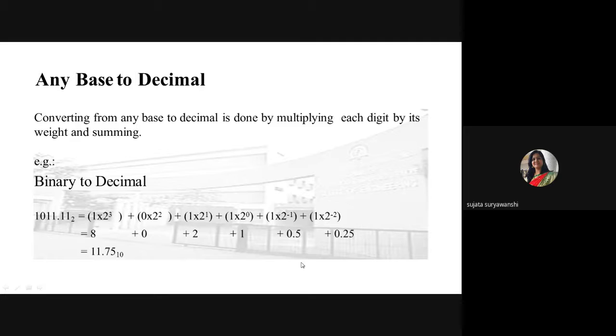Convert the given binary number. The binary number is 10111.01. What will be your answer? You need to convert it into the equivalent decimal number. Ma'am, 11.70. 11.25.